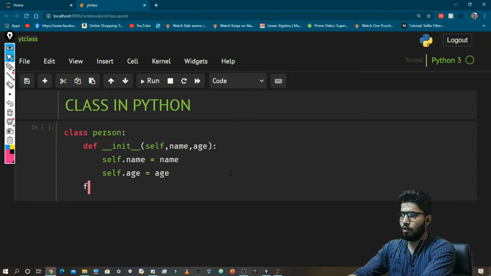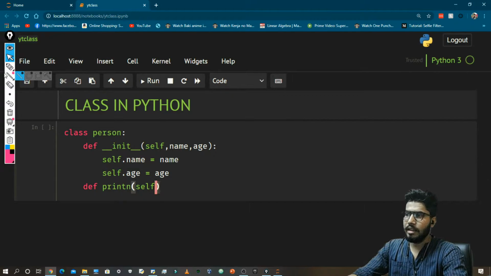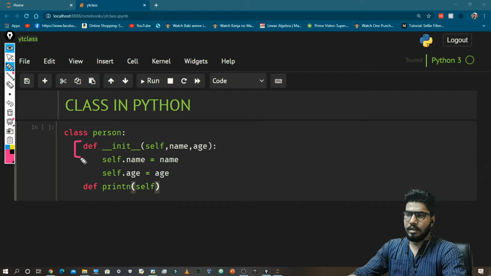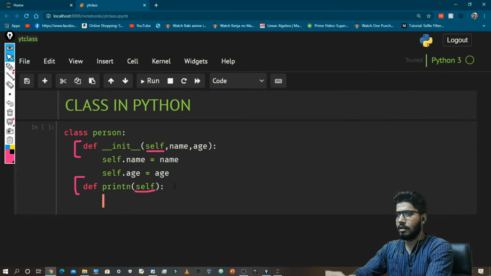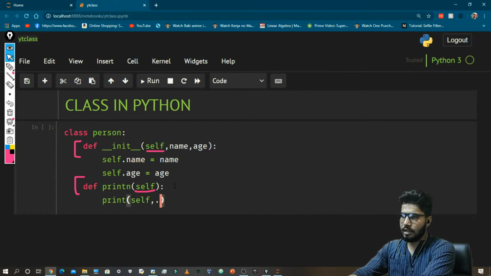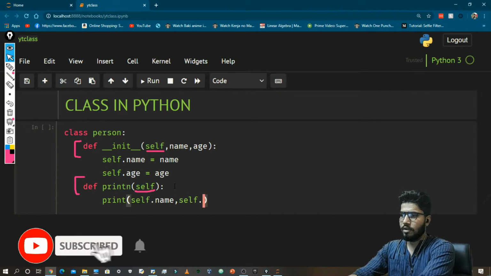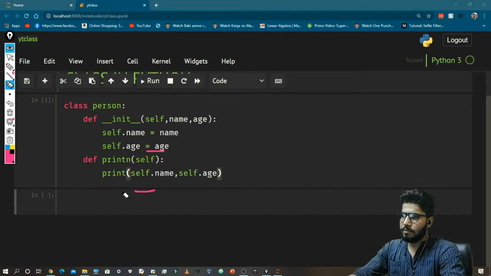And now I want to print it. Now def print_name, let's just say print_n. Okay, and it is also going to take self. So every function, every method inside a class should have this variable. I will tell you why, and for now let's just move on. And now I am going to print it. So what I will do is print self.name, comma, self.age. Now I am going to run it.